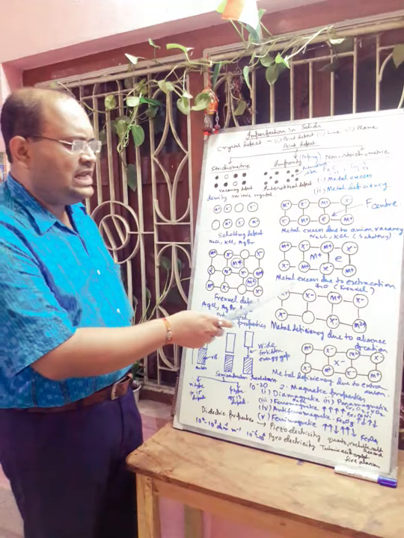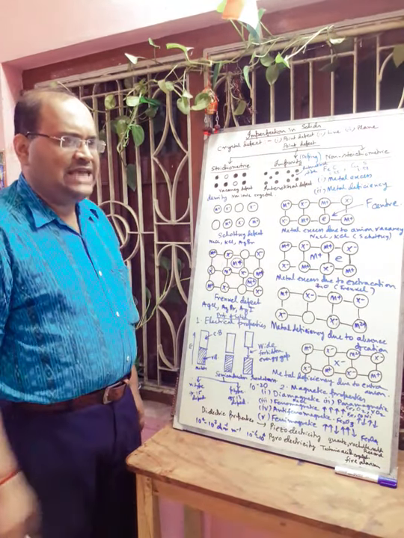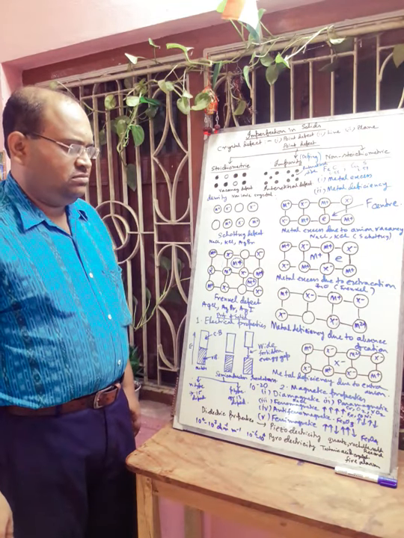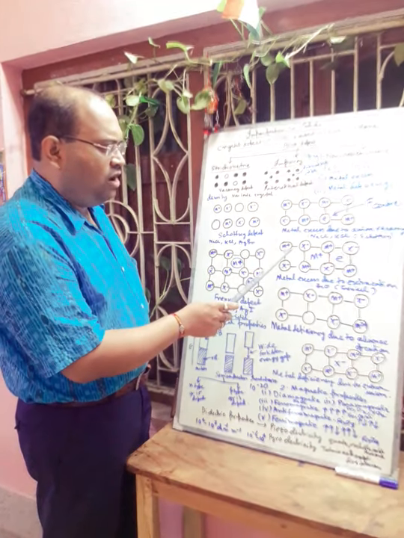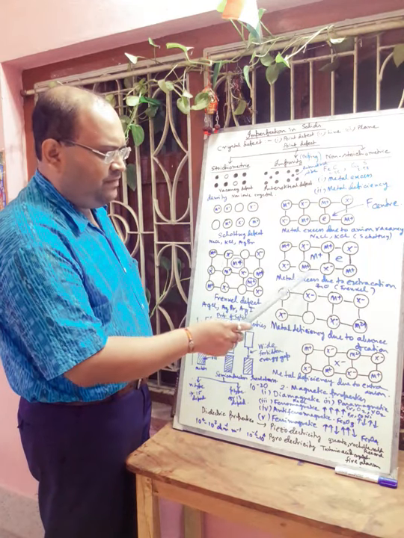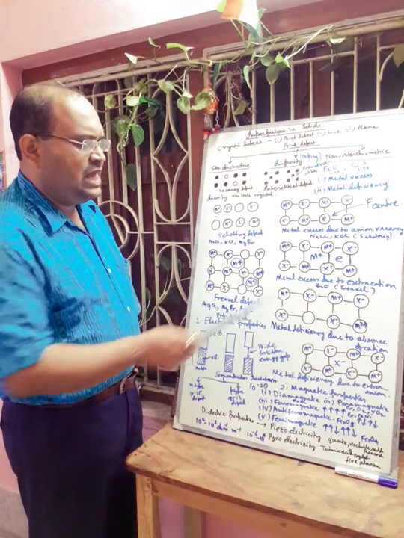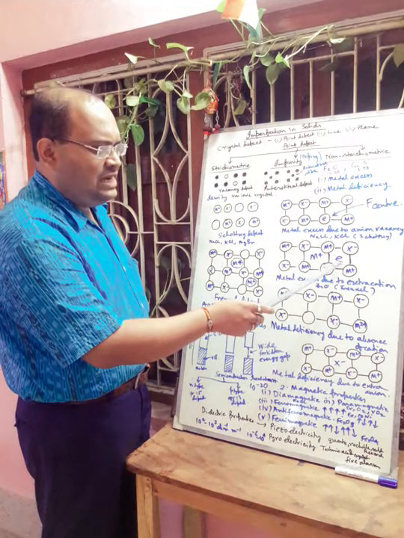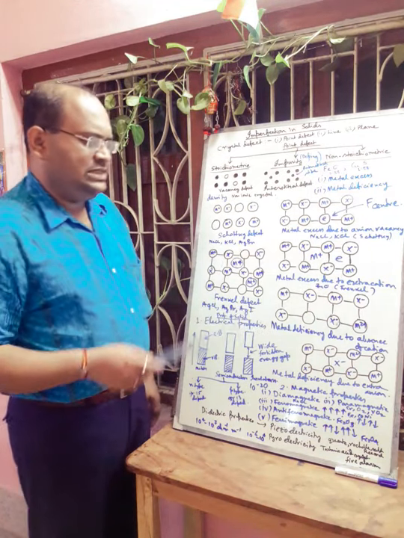Next we will discuss the metal excess due to extra cation. This type of defect arises when cations occupy the interstitial position. Here all positions, M plus, X minus, M plus, are in the perfect arrangement, but here one extra cation, that is M plus, is present in the interstitial position, and one electron is also present to maintain the electrical neutrality of the crystal.